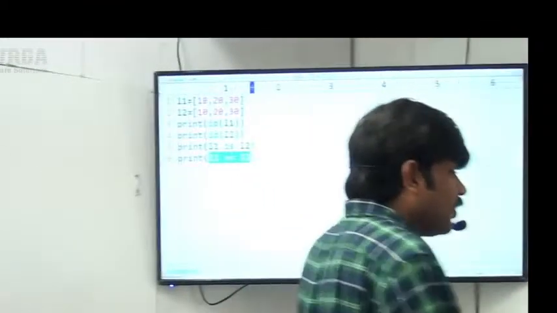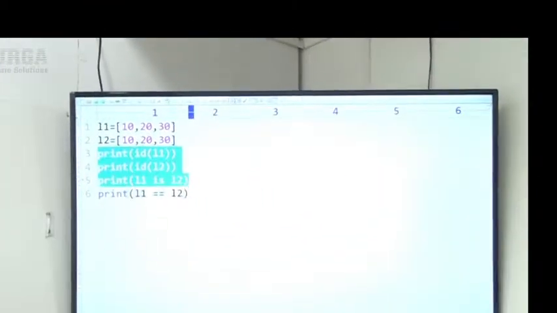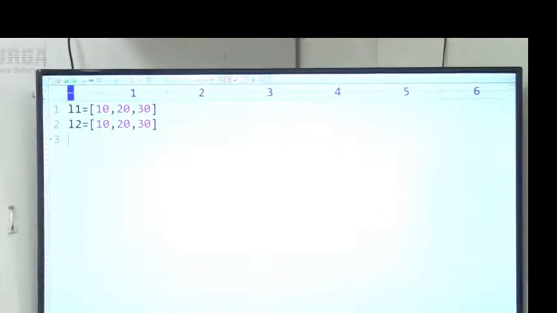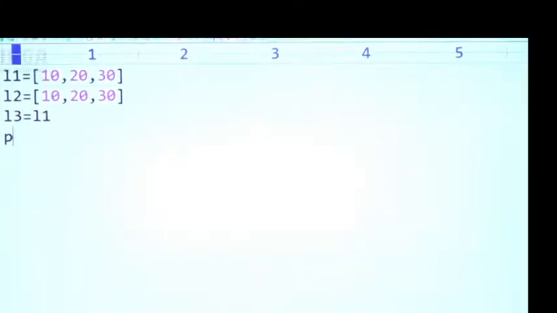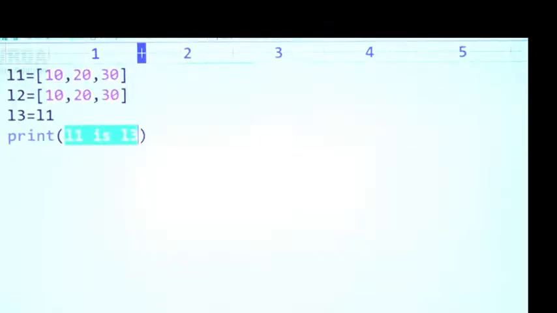Here, let me go for L3 instead of this. Let me remove. L3 is equal to L1. Print of L1 is L3 or not. Means that L1 and L3 both are pointed to the same object or not. Yes, friends, perfect. Both are pointed to the same object. That's why what answer are we going to get? True itself is the answer, sir.